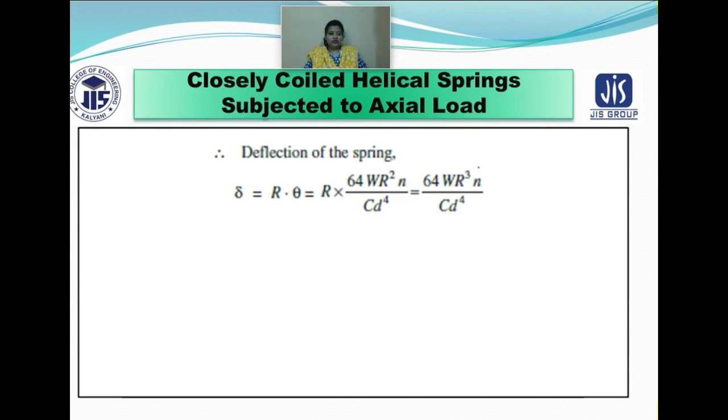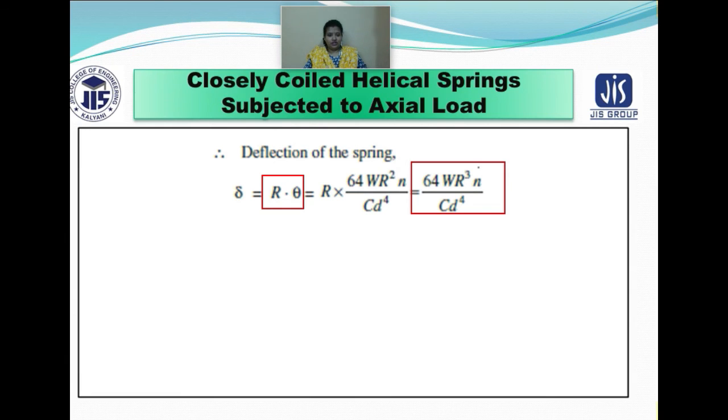Next we are going to talk about the deflection of the spring, which has been represented by delta. The deflection of the coil is basically your R theta, and you have already calculated the value of theta. After putting the value of theta from the previous slide, you get the deflection formula as 64 W R cube into small n by capital C into d to the power 4.